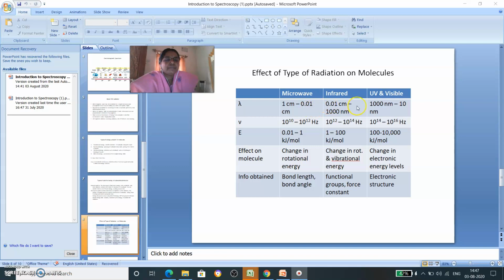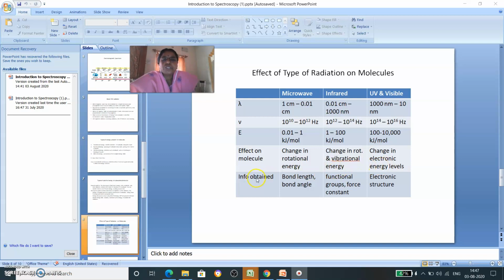If you see wavelength, microwave has the highest wavelength and it decreases. Then frequency, whose units are hertz. Frequency increases, wavelength decreases, energy increases. Effect on molecule: in microwave, you are going to observe change in rotational energy. In infrared, IR, rotational and vibrational energies. In UV and visible, electronic energy levels.